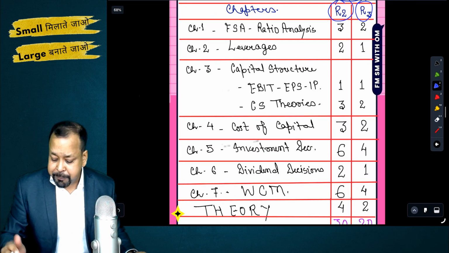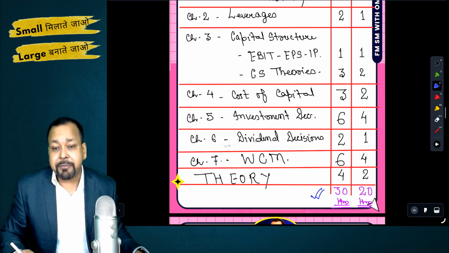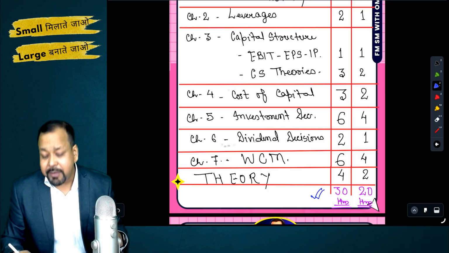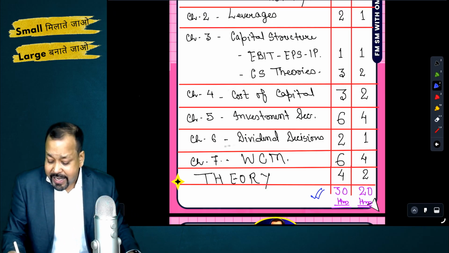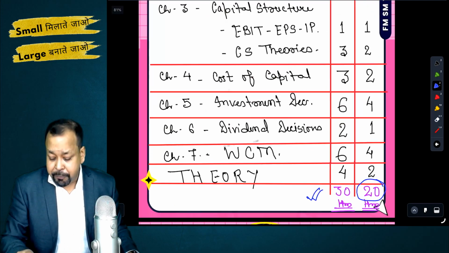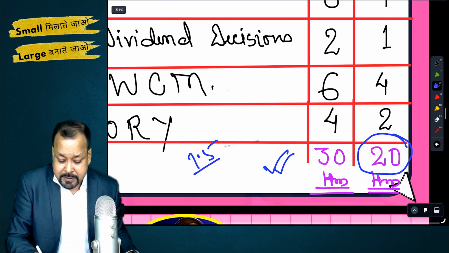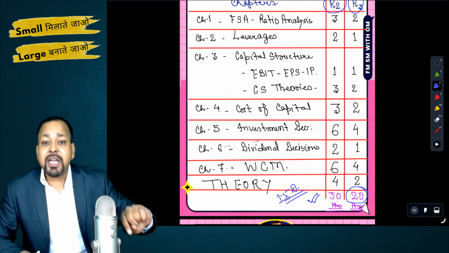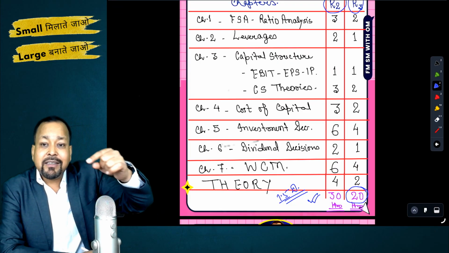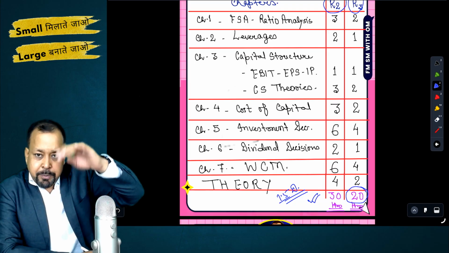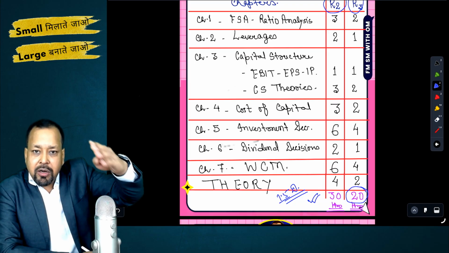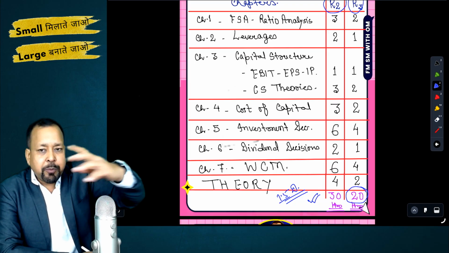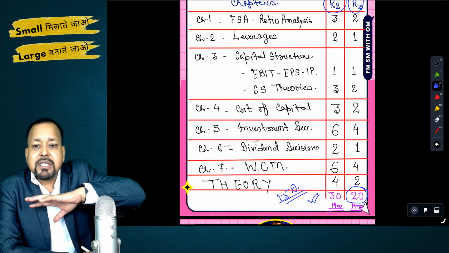Revision 2 will be 50% of what it was in the first, and revision 3 will be exactly what you need for your 1.5 days. So I have planned your revision like this, and accordingly you have to consider the hours in your planner that you are already preparing on Google Calendar or Excel sheet, where you have to consider these hours.